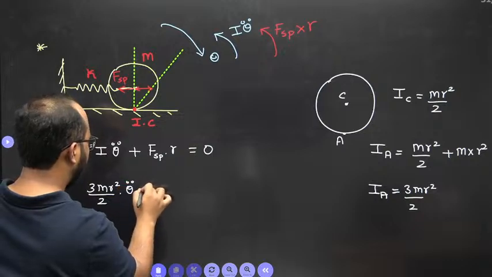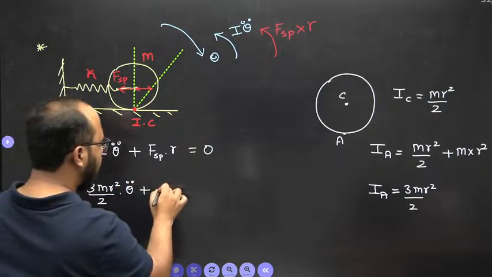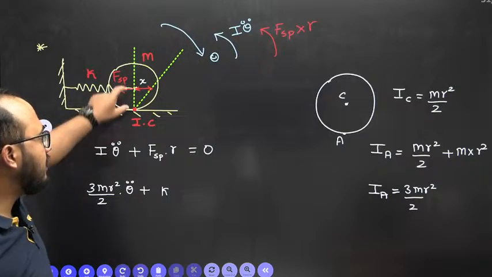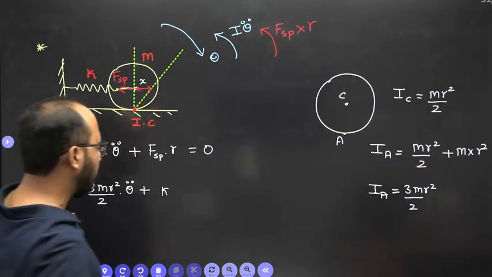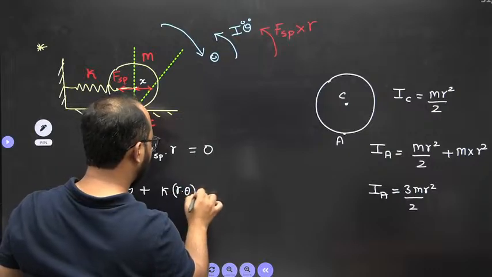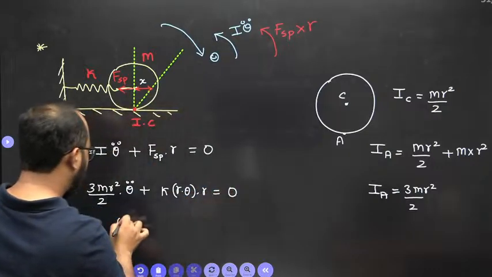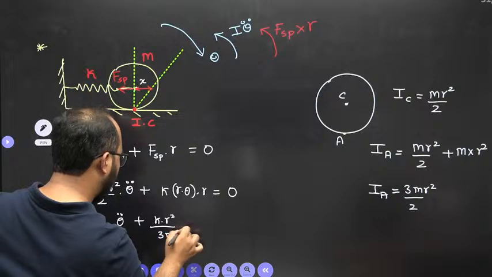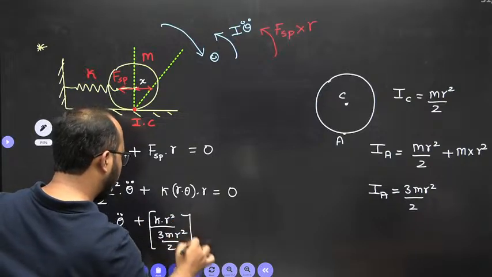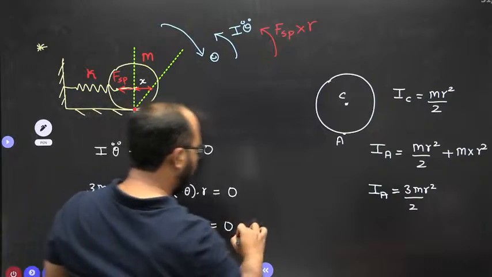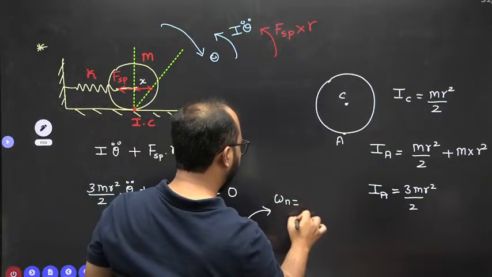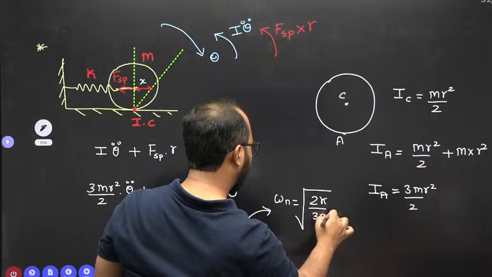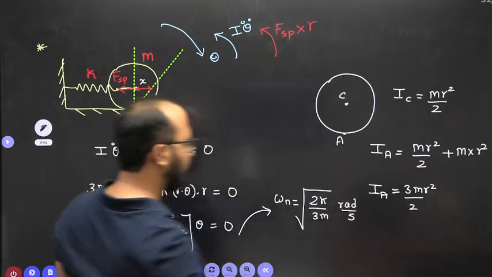Theta double dot. Spring force: what will the spring force be? K, stiffness, multiplied by deflection. This much deflection is there, x. Now how do we write this deflection x? It is r theta, r multiplied by theta. Again r is already there, plus 0. So theta double dot plus k r square divided by 3m r square by 2, theta equals 0. Now from here you will get the answer for omega n very easily. You will have the square root of 2k by 3m radian per second. Got it?